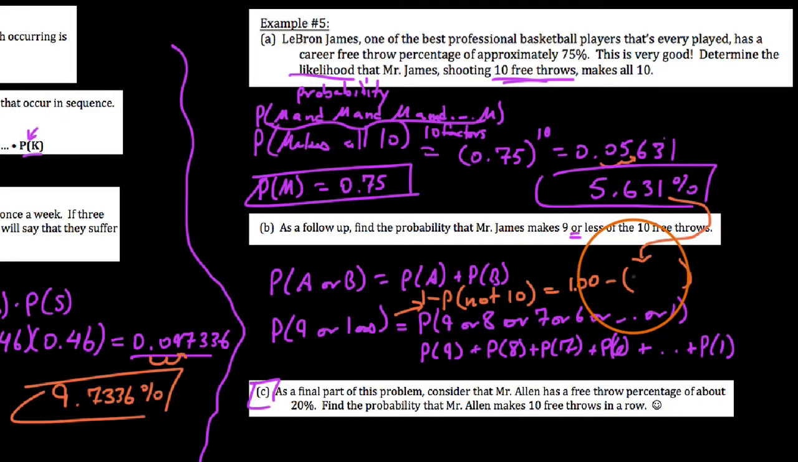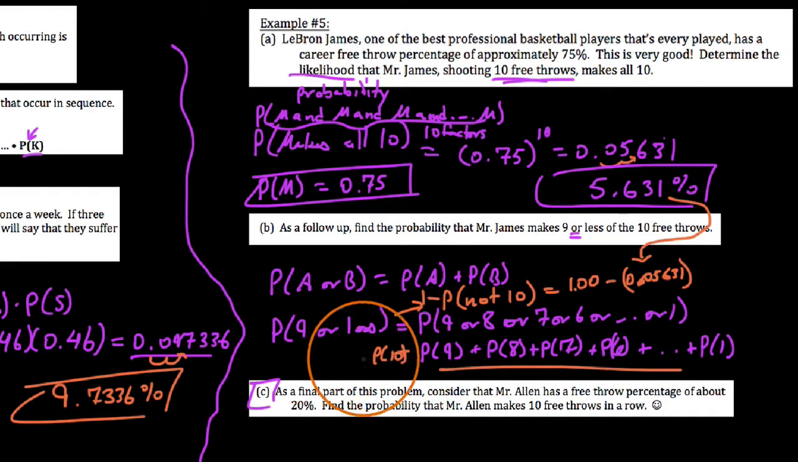And what should this do? Well, it should leave behind the likelihood 0.05631. It should leave behind all of these other likelihoods right here. So again, if I were to add this probability of 10 in here, we would get 100% of the likely things that could happen. So we're taking 100% of the stuff and subtracting off the probability that he makes all 10, and it's going to leave behind all these other probabilities right here.